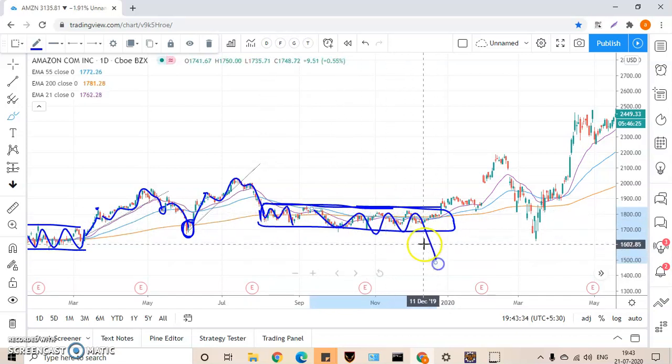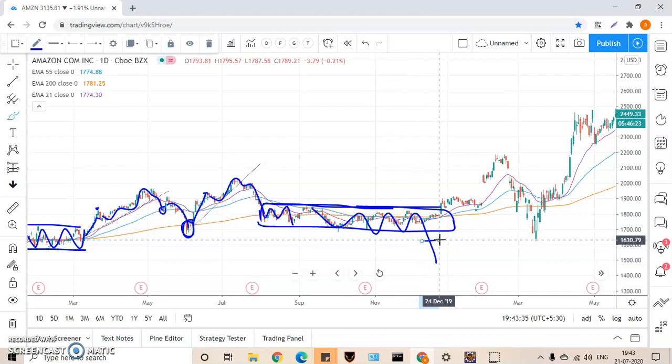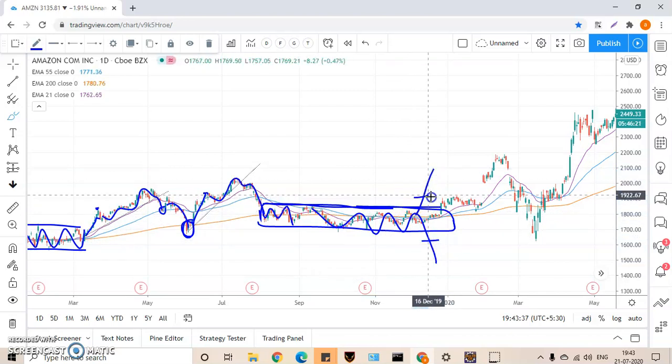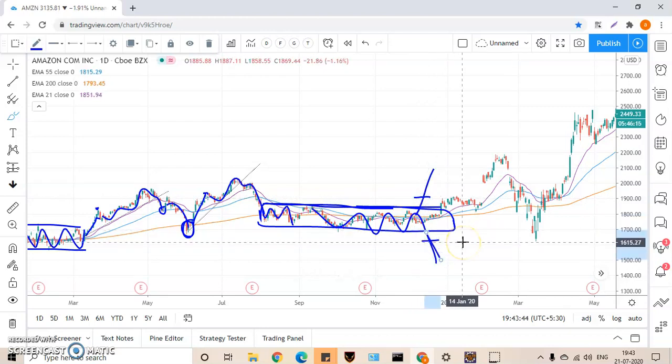Once it breaks down, you put a stop loss and exit the market. Once it breaks above, you should go for a long position. Here, once it breaks down, you should go for a short position. So you should take care of that. Okay, trading is very easy, guys. These three moving averages are more than enough to trade any market, be it forex, crypto, or stocks, any market. These are the three powerful moving averages.